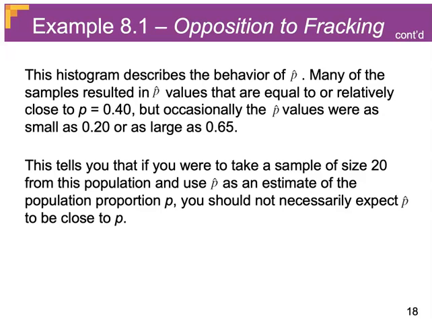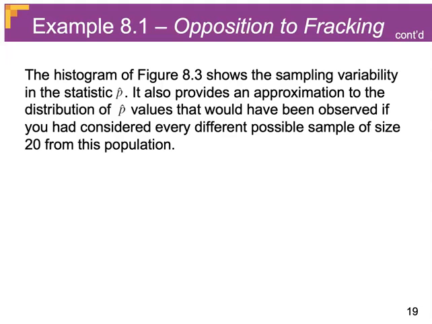So this helps us see that if we were to take a sample size of 20 from this population and use p-hat as an estimate, we may or may not find a value that is really close to p. Maybe we do, maybe we don't. So that histogram shows us the sampling variability in p-hat.